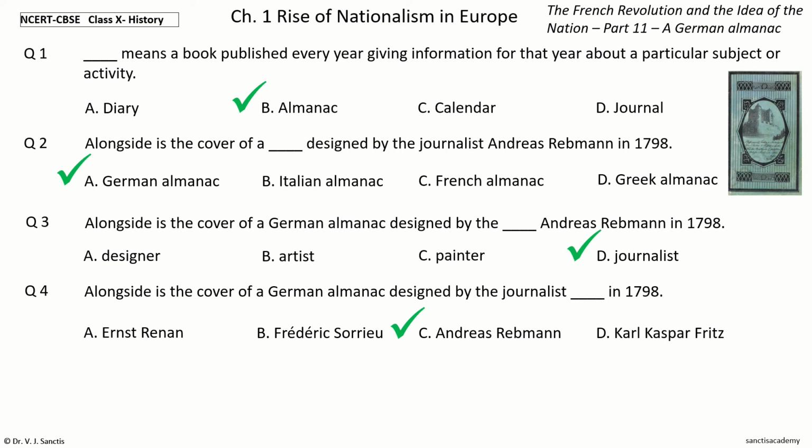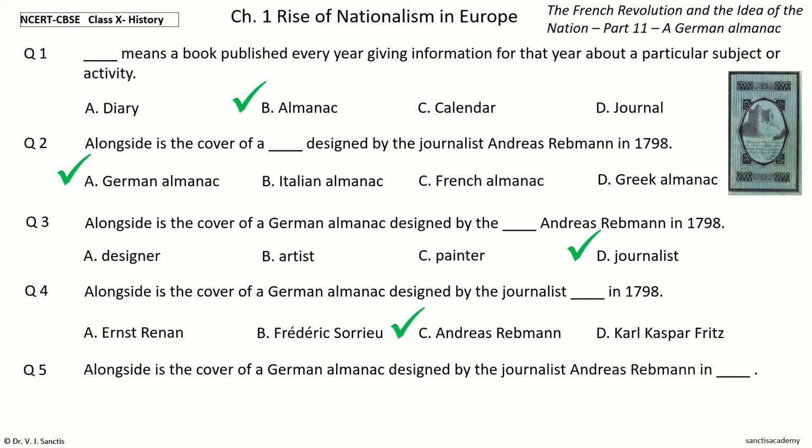Question 5. Alongside is the cover of a German almanac designed by the journalist Andreas Rebmann in dash. The options are 1789, 1798, 1879, 1601.